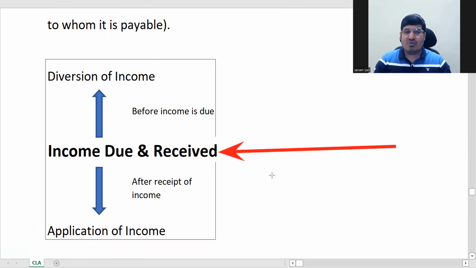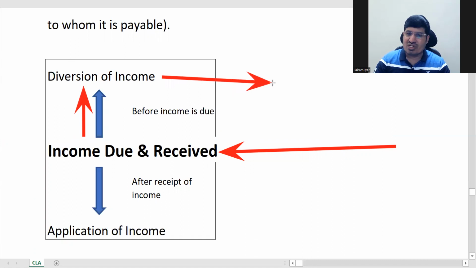Before it is received, where the arrow goes up, this means before it is received. If, through any law or for any reason, it gets diverted at source, that is, this income doesn't fall in your hands but is diverted due to any law or by any authority without it becoming due, that is called diversion of income.